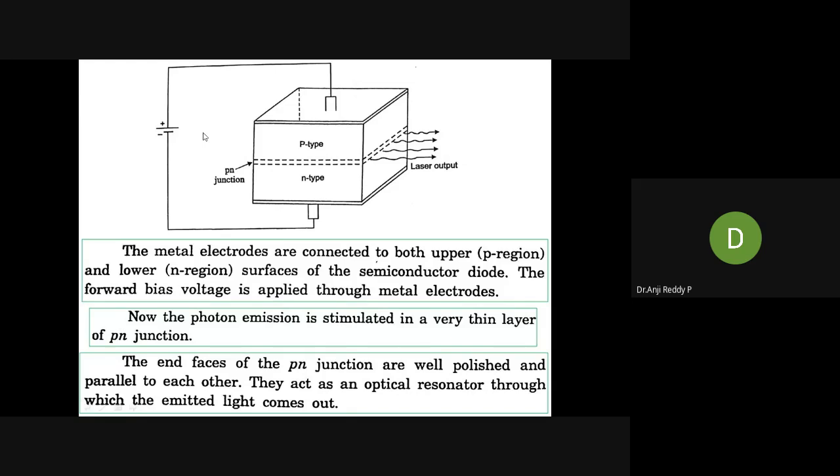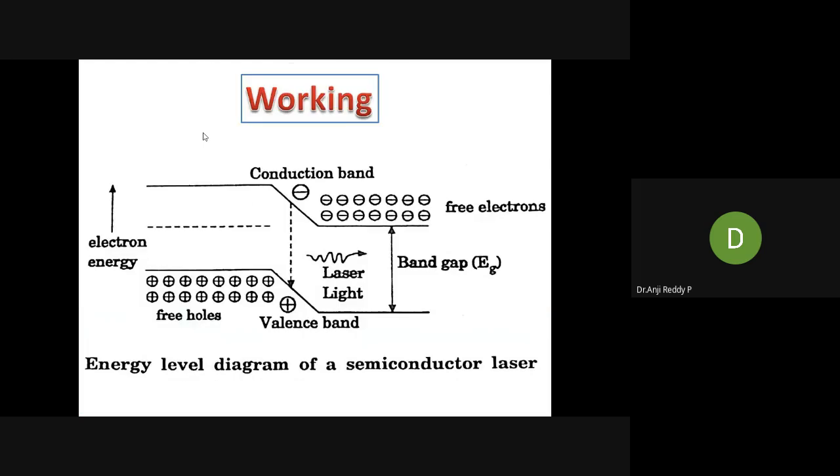Next, working. Working is as in LED. Diagram also same. Check. This is the working energy level diagram. Is it same with the LED or not? Yes, sir. Okay, whatever working energy level diagram we have studied in LED, almost the same diagram. Just what will change? Only the principle will change. In case of LED, the principle is spontaneous emission or electroluminescence. Here, the principle is stimulated emission. That is the only difference. Remaining working everything will be same.